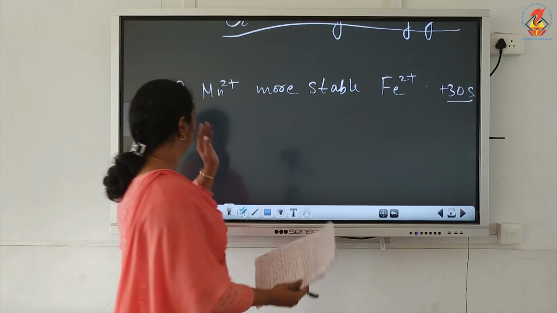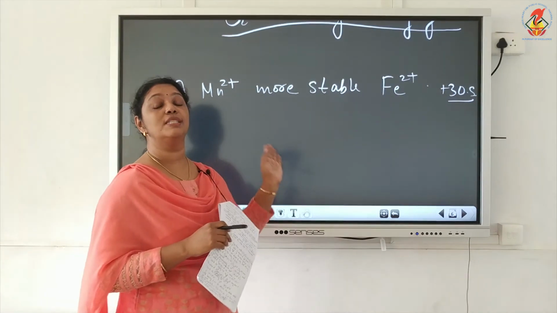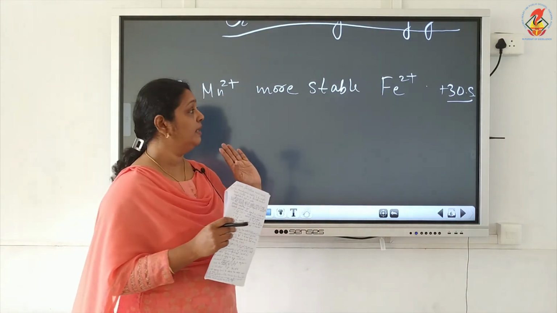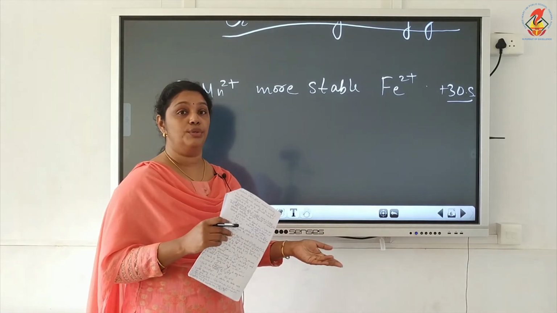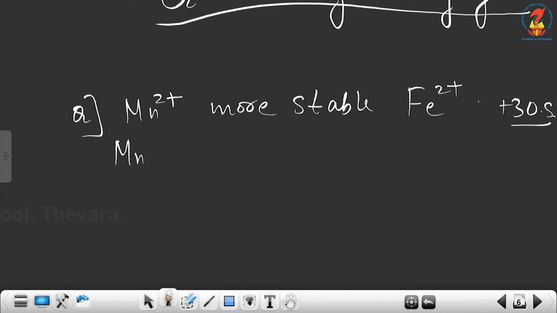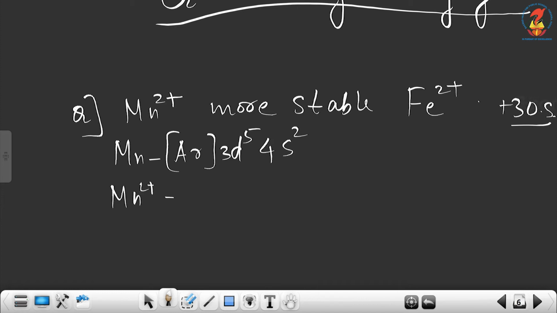That means Mn2+ is stable towards the +3 oxidation state, meaning Mn2+ does not want to go to +3, whereas Fe2+ wants to go to the +3 oxidation state. So let's try the electronic configuration of manganese. Manganese is argon 3d5 4s2. Now let's write for Mn2+, it is argon 3d5.